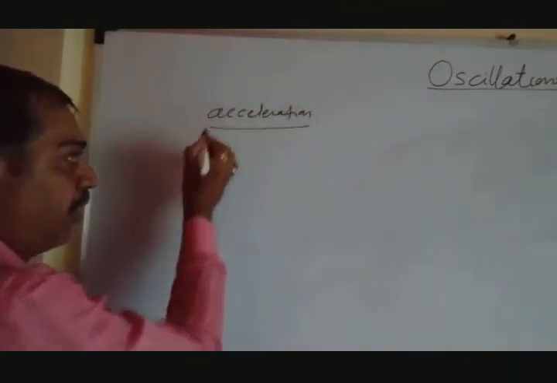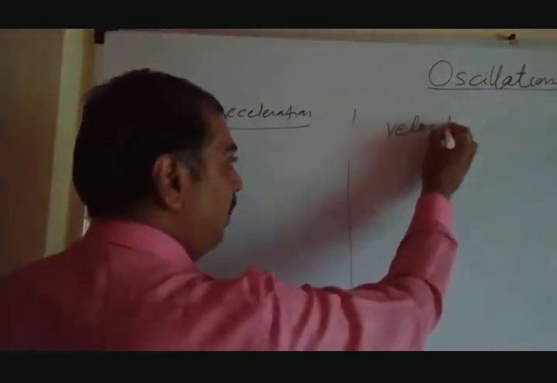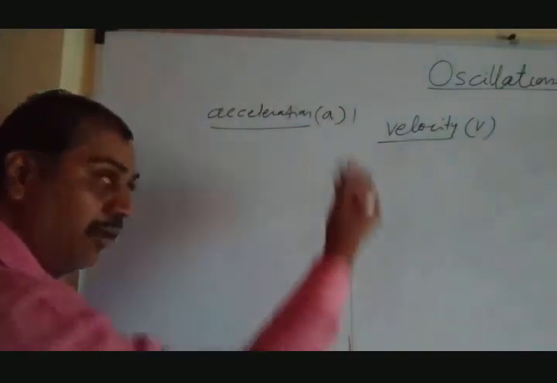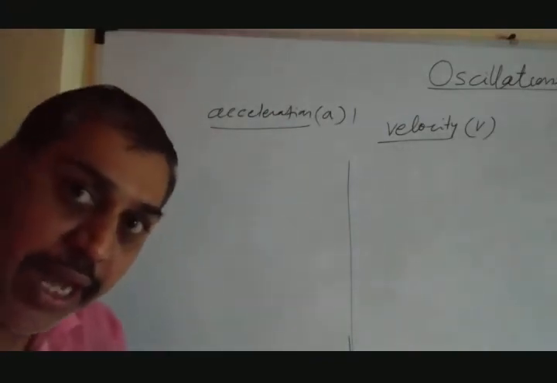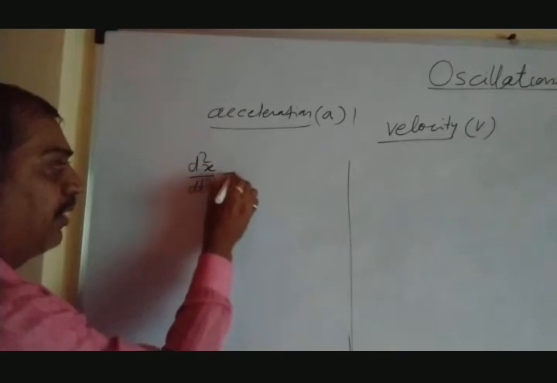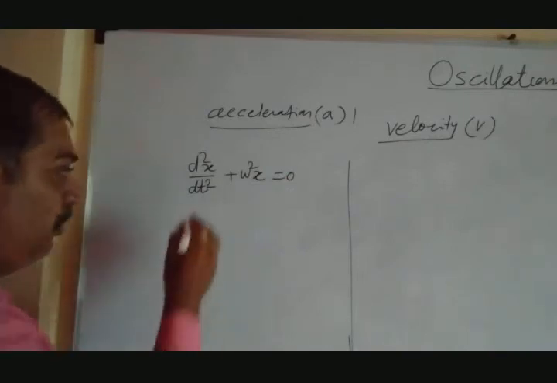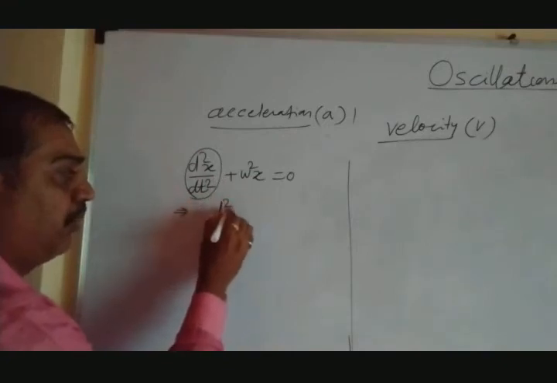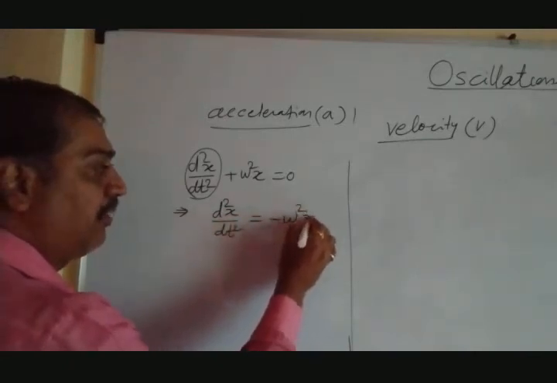First of all, we are going to find out acceleration. Then we are going to find out the velocity v, and at the last we are going to find out the displacement. That we will see later on. First of all, write down the linear differential equation that we have derived: d2x divided by dt square plus omega square x equal to 0. Now we can find out the value of d2x by dt square. This equation implies d2x divided by dt square equal to minus omega square x.